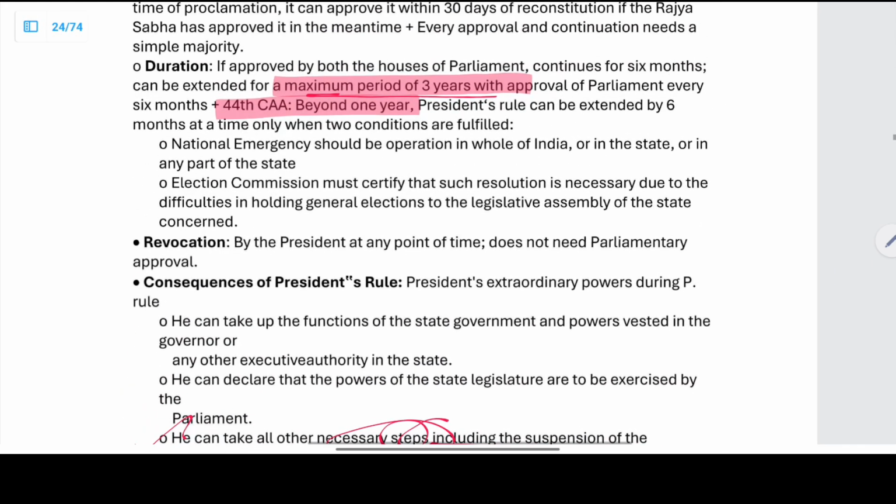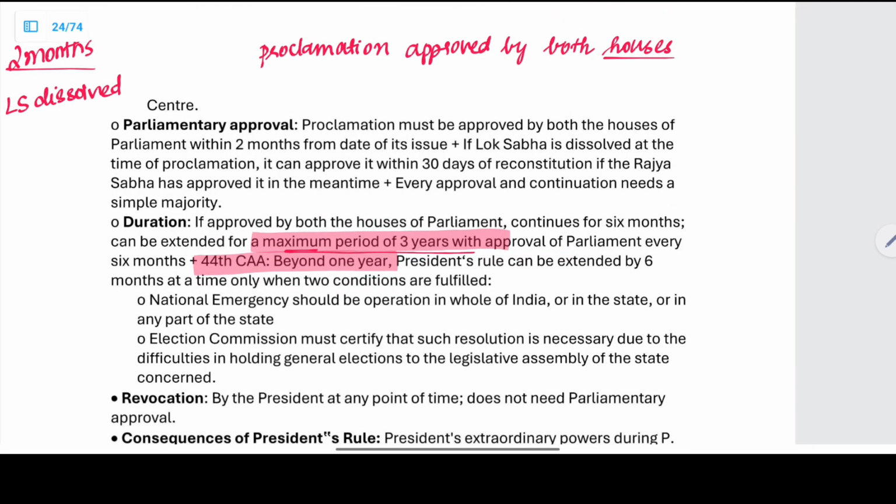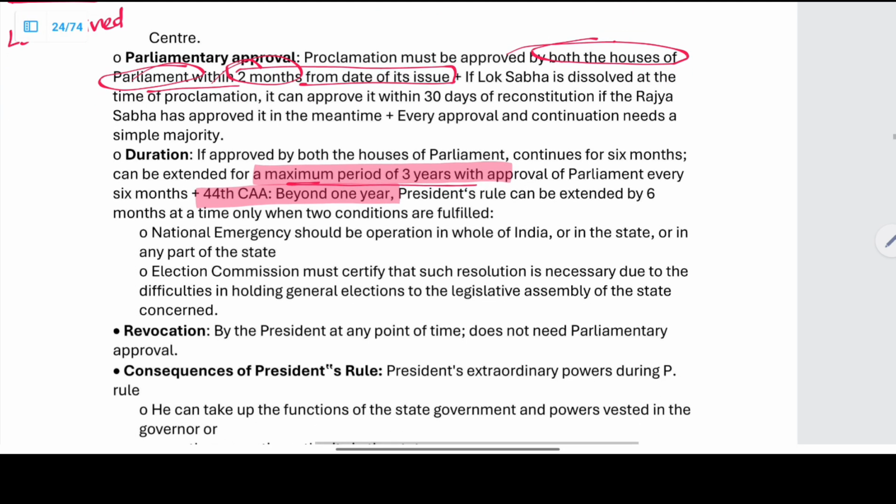So from the first, if we look into this, Parliament's approval is necessary when the President proclaims an emergency. The proclamation must be approved by both the houses of the Parliament, within 2 months from its date of issue. So both the houses must approve this within 2 months from the date of its issue, right?